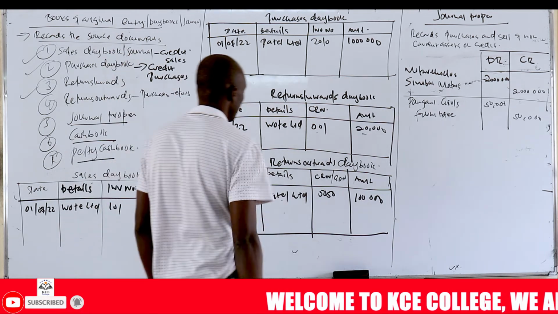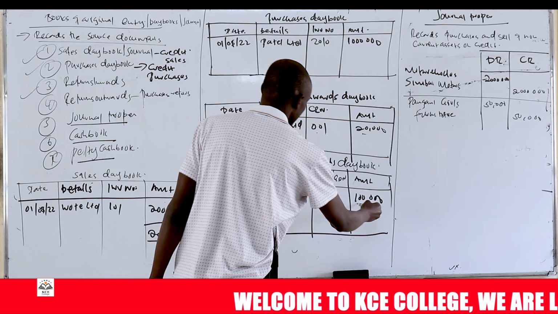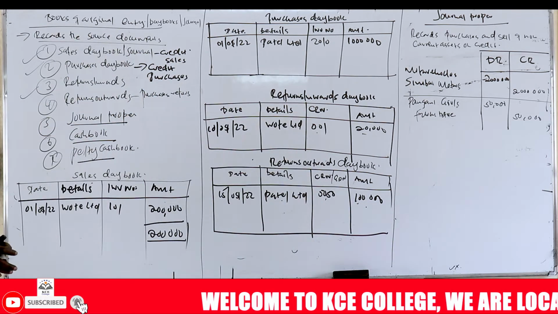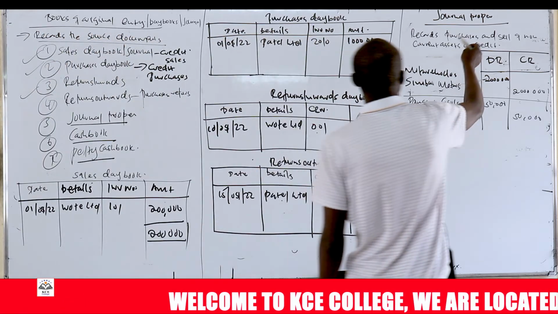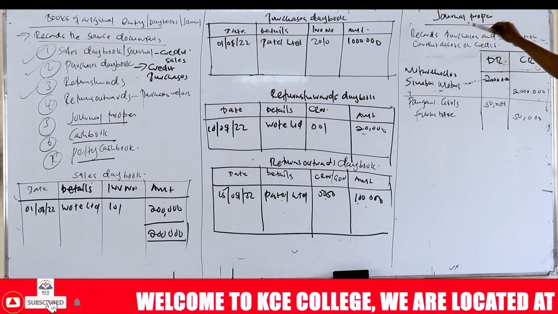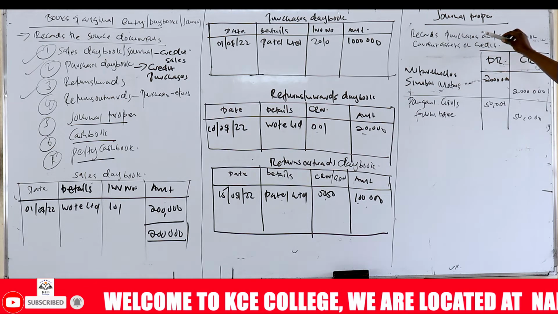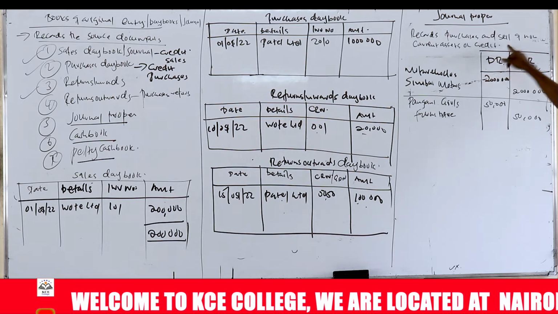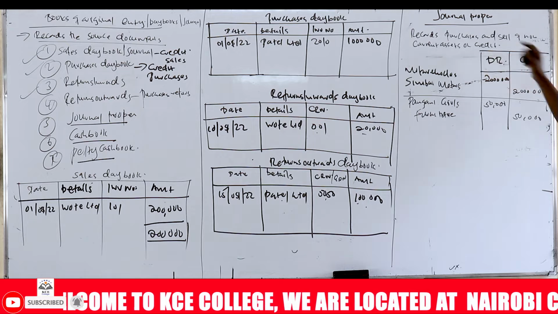So you write the name there, and then the credit note number issued, and the value of goods, assuming that they are 100,000 shillings. So that is how the return days book appears. And then besides that, we also have a journal proper. So we have another book that records transactions that do not pass through other journals, or we can write that the journal proper records purchases and sales of non-current assets on credit. Purchases and sale of non-current assets on credit.